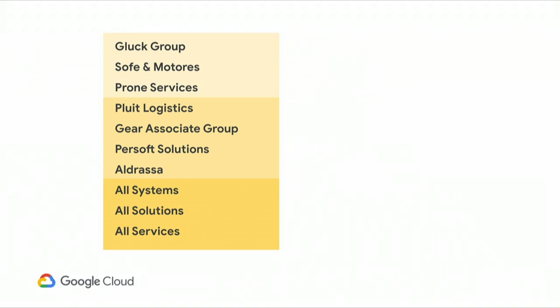So at the top of the list are fairly creative company names. Now remember, these are all fake. Not a single one of these companies is real, okay? And then at the bottom are names that are really safe, similar, and you can see there's a little bit of a pattern. It seems that companies really like to call themselves solutions or systems or services, right? And they want to cover all the things.